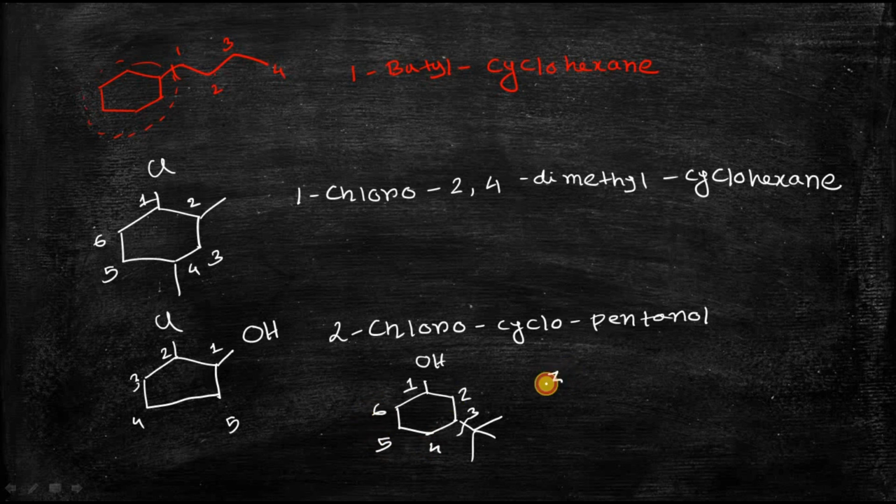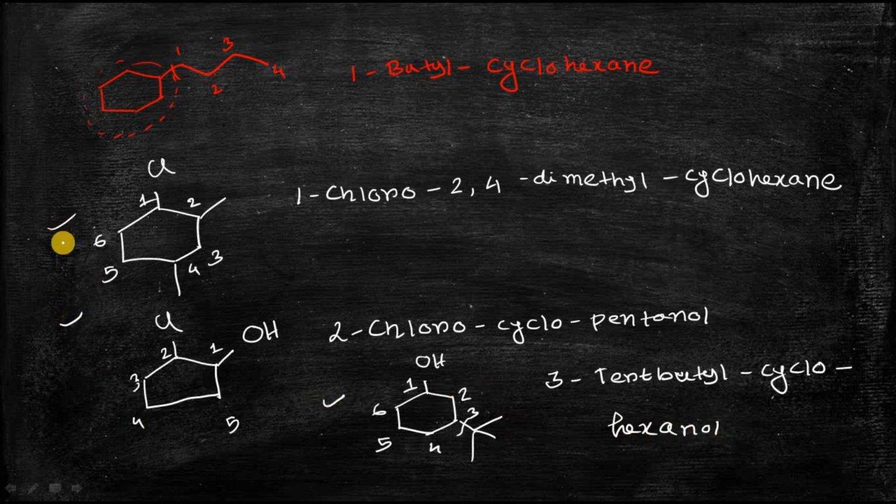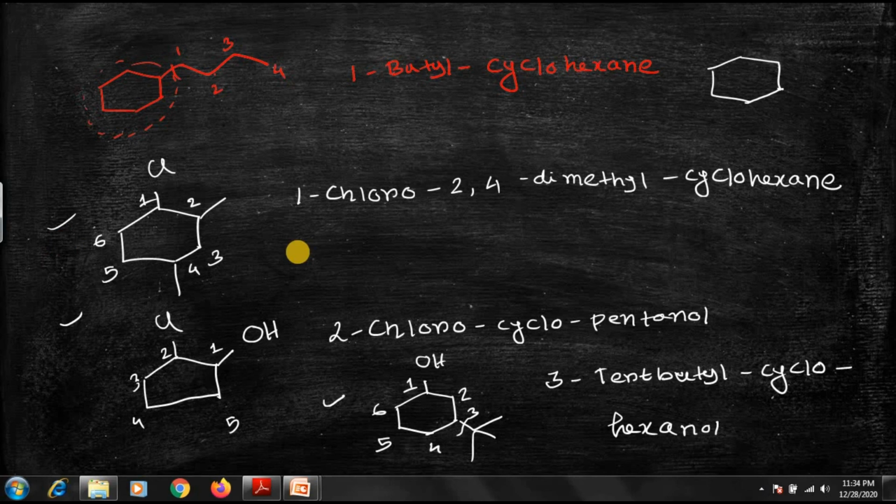So the name of the compound will be 3-tert-butyl cyclohexanol. So this is the name of this compound. I hope that now you are able to do the nomenclature of different types of cycloalkanes.